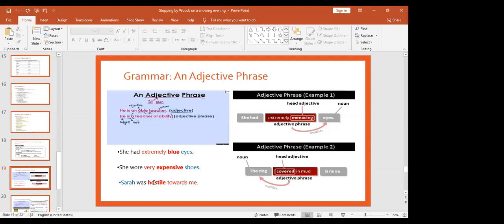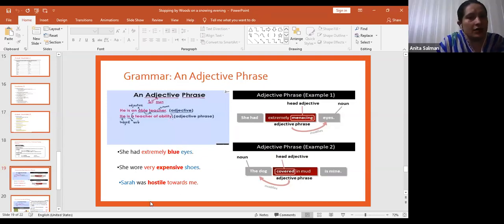Like blue, expansive, and hostile, they are all adjectives, right? And from that you can get an idea that these are adjective phrases. Another proper way to tell is that when you read the sentence, you will see which word they are addressing, or about which word they are giving more information. If they are giving more information about a noun, that means they are adjective phrases.